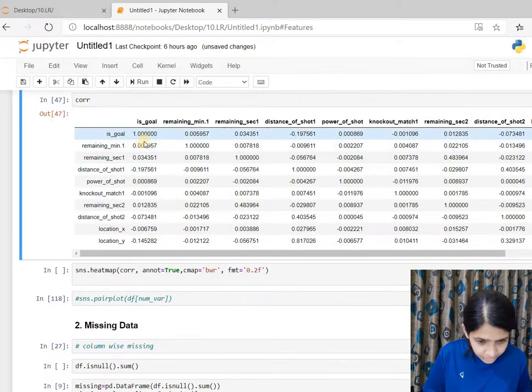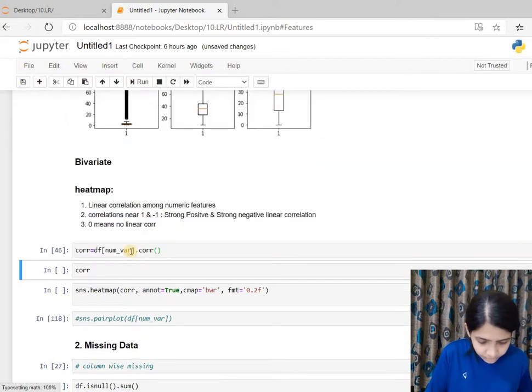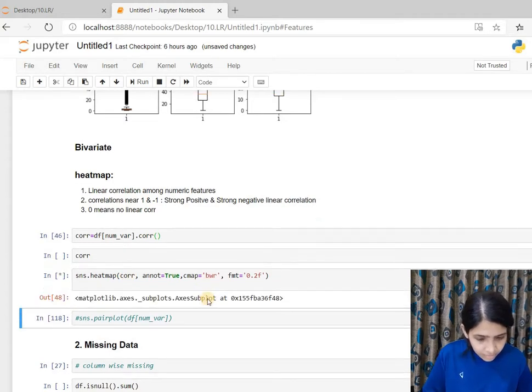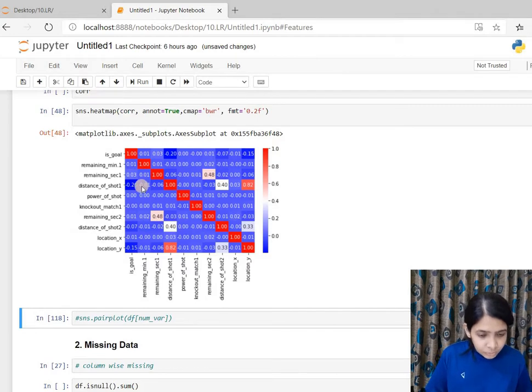If I see corr, this shows the correlations of each of the numeric features. Now sns.heatmap, I pass that correlation matrix here, and if we run it, then we get the heat map of the numeric features. From here we can see only this has the highest linear correlation, and remaining seconds 1 and remaining seconds 2 have 0.48, which is the next.